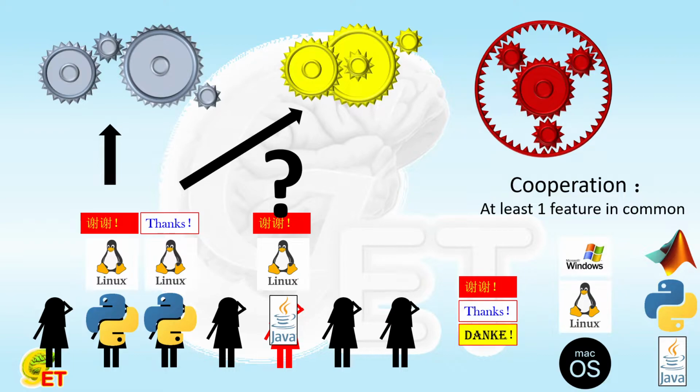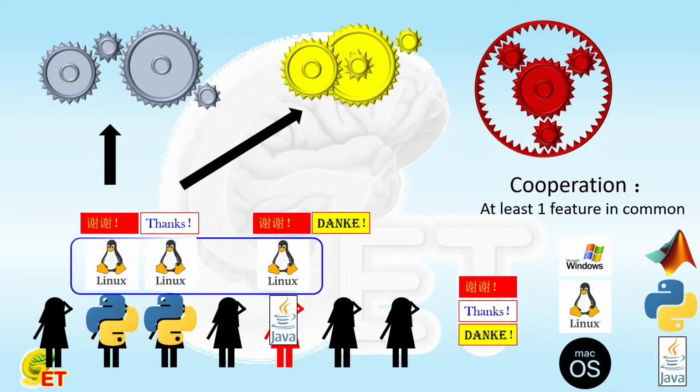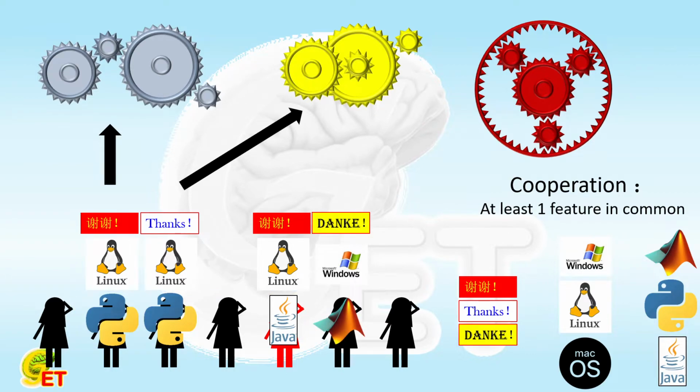Let's first take a look at the native languages of these 3 colleagues. They are Chinese and English. So we should consider a colleague whose native language is German. The first 3 colleagues are all used to the Linux operating system. So we choose a different one, such as Windows. The first 3 colleagues are good at Python and Java respectively. Then the colleague we are considering now should be good at Matlab. As such, he doesn't have anything in common with the first 2 colleagues whose projects are known. So he should go to the third project.